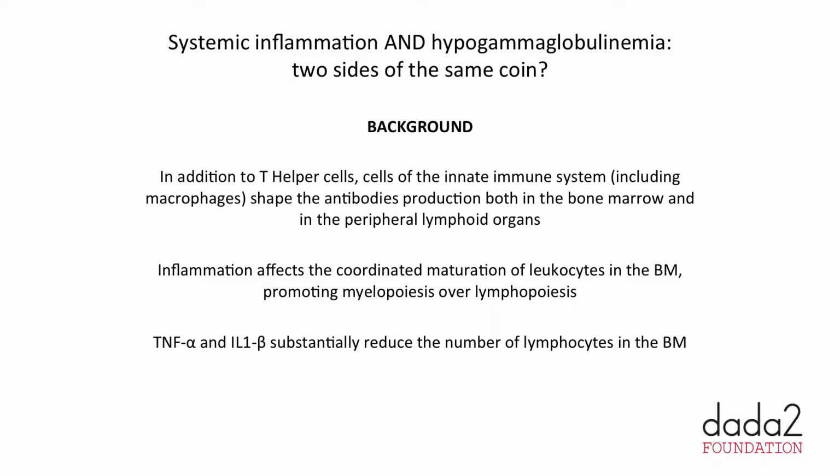Moreover, inflammation affects the coordinated maturation of leukocytes in the bone marrow, promoting myelopoiesis versus lymphopoiesis. It has been shown in many murine models that TNF and IL-1 beta substantially reduce the number of lymphocytes in the bone marrow, in particular B cells.